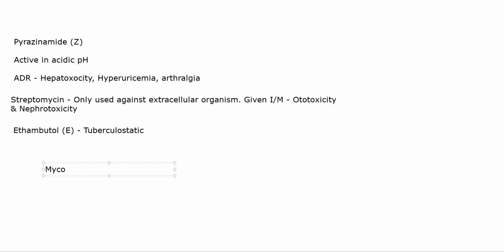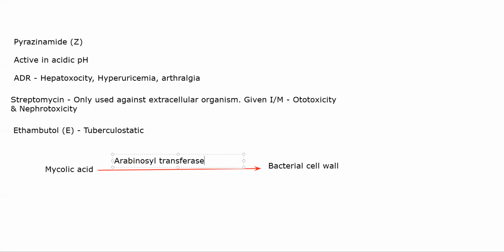Mycolic acid is getting incorporated into bacterial cell wall, okay, using the enzyme arabinosyl transferase. Okay, there are several ones. Actually, they are termed arabinosyl transferases because there are several different types of enzymes. In any case, ethambutol comes and inhibits this.